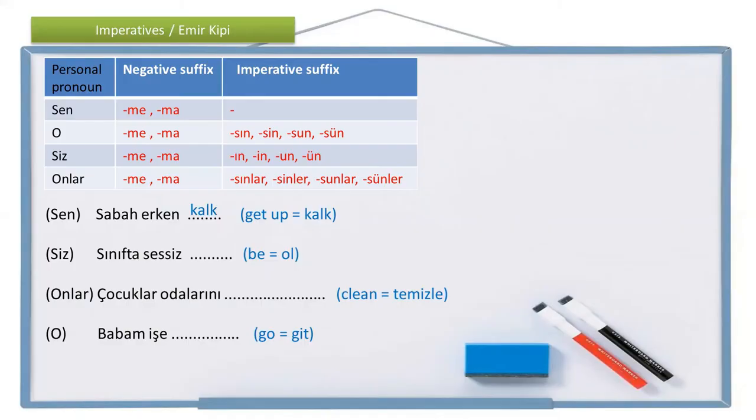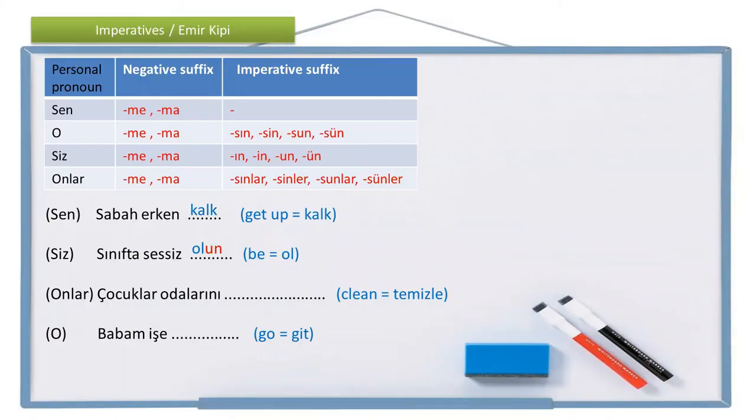Sınıfta sessiz olun. With the imperative suffix, sınıfta sessiz olun. He directly says to the students, be quiet in the classroom. You all, be quiet in the classroom. Sınıfta sessiz olun. Kids, be quiet. Sessiz olun.